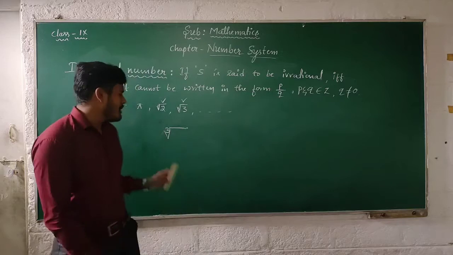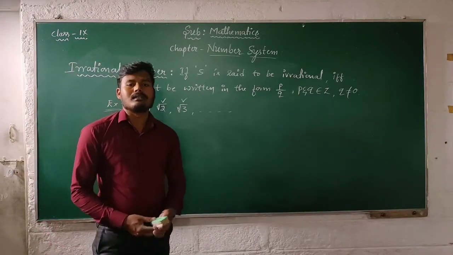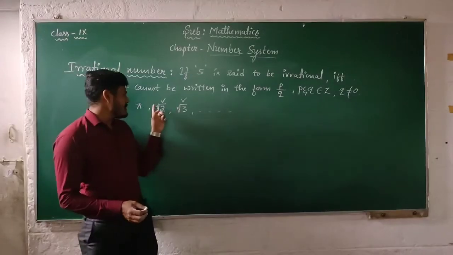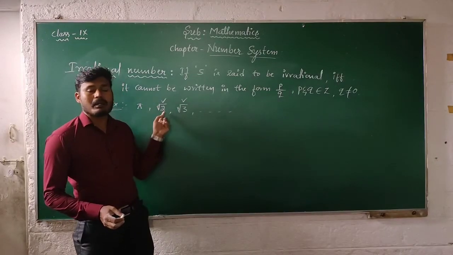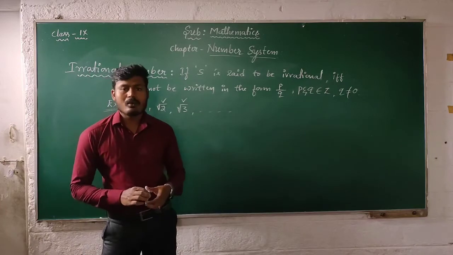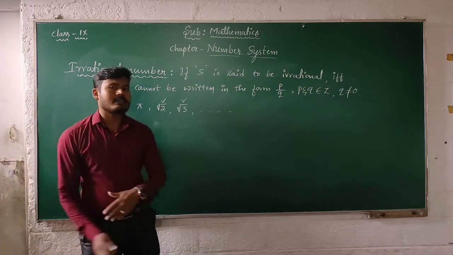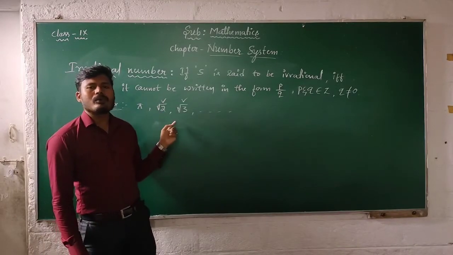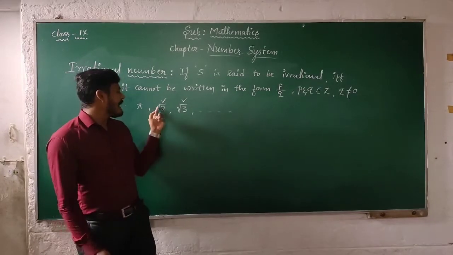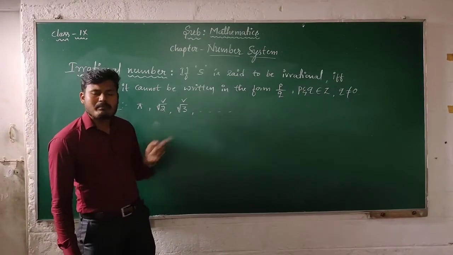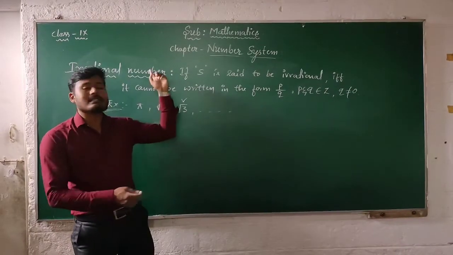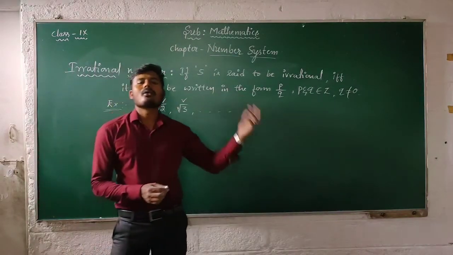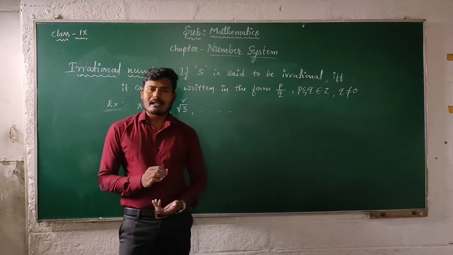This kind of number is also called a surd. Surds means irrational roots of rational numbers, because 2 and 3 are rational numbers, but the whole square root of 2 is an irrational number. That's why root 2, root 3, root 7 are all irrational numbers.